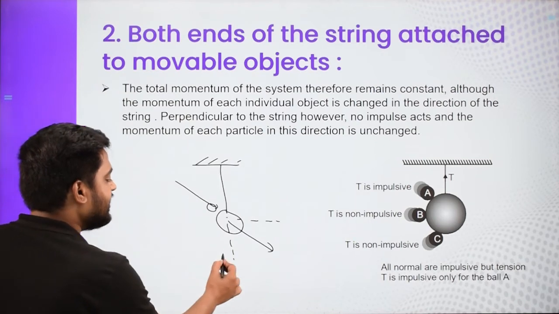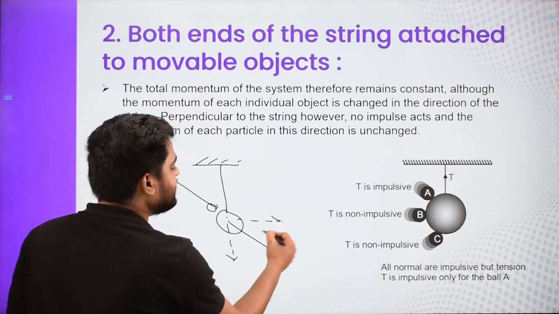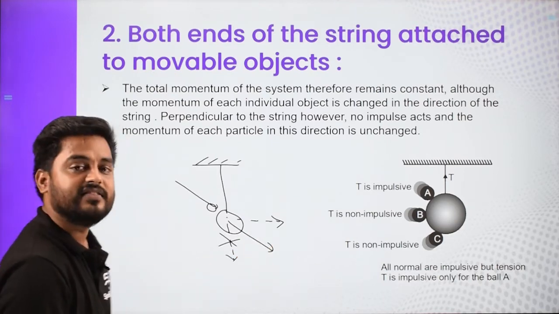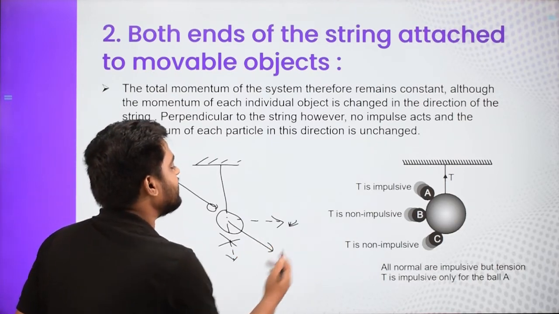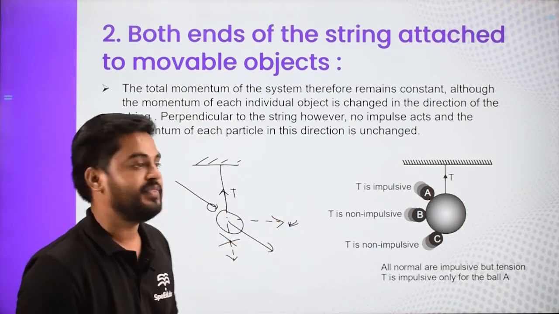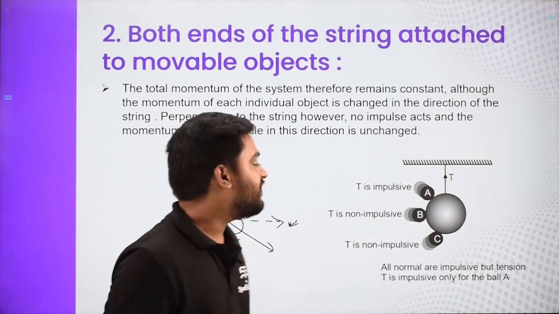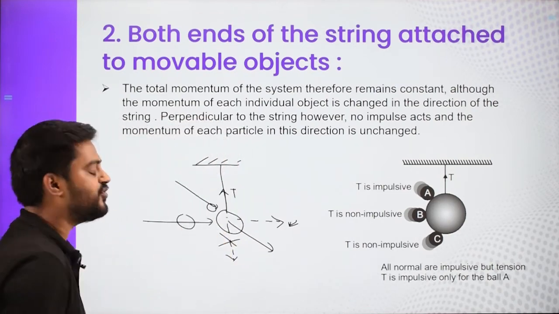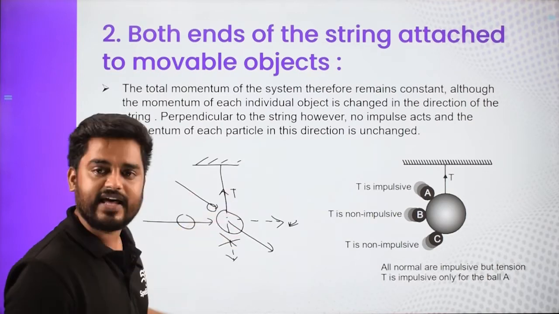One is in the downward direction and one in the horizontal direction. So this has to vanish. But what about this? This will remain unaffected because the impulsive tension in the perpendicular direction will remain the same. What about B? If this ball comes from horizontal, then there is no vertical direction.